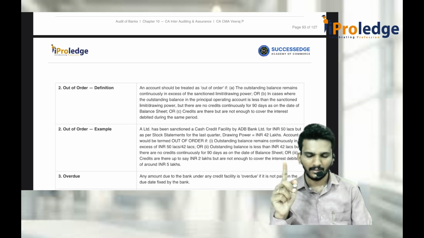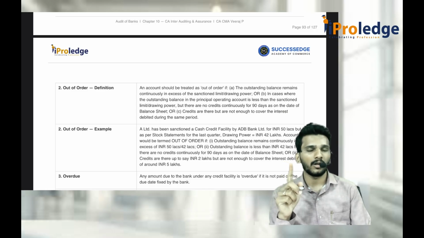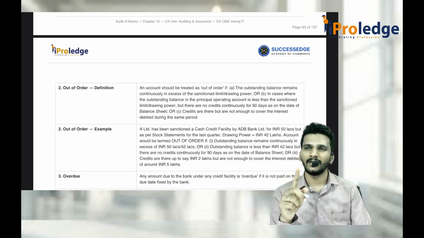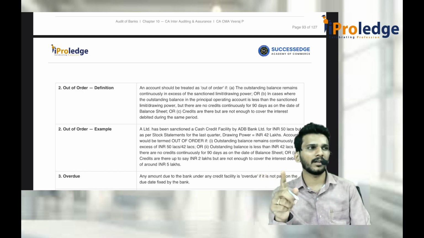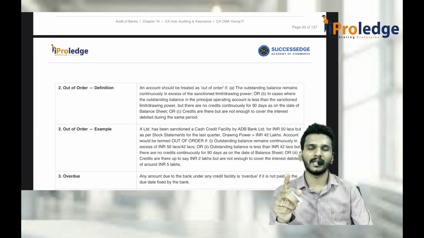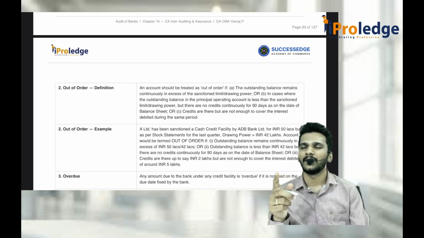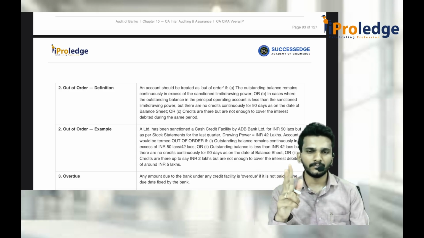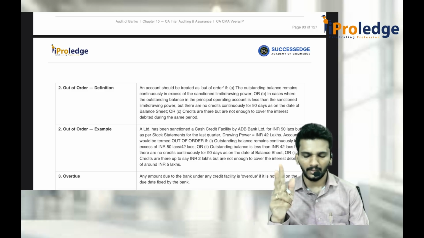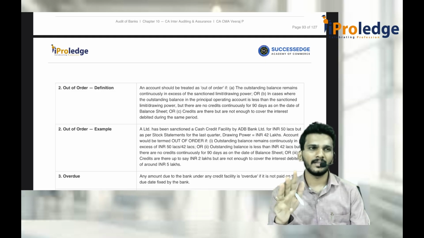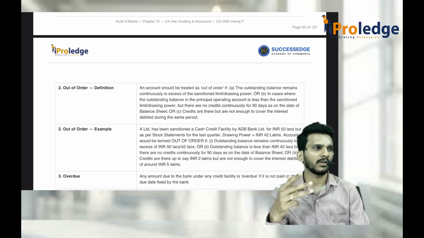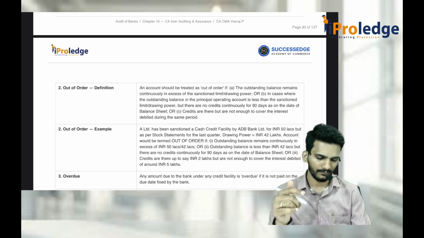First one is drawing power is more than sanction limit, not drawing power. Outstanding money is more than drawing power or sanction limit for a consecutive period. Then second one is there is no credit for the account for 90 days. Third one is even if there is a credit, it is not sufficient to cover the principal portion alone.